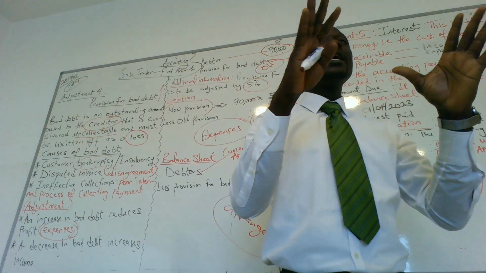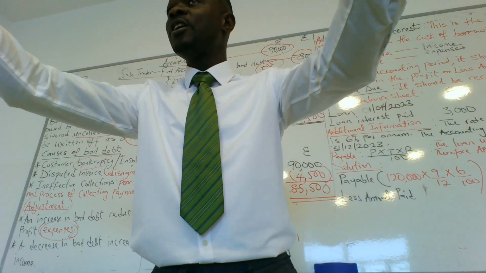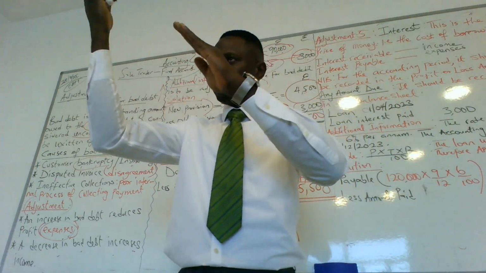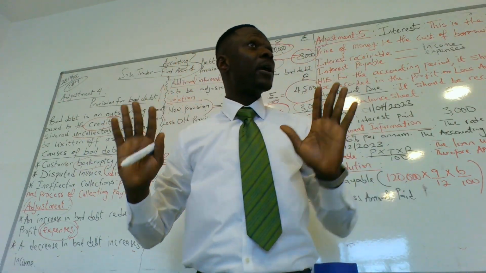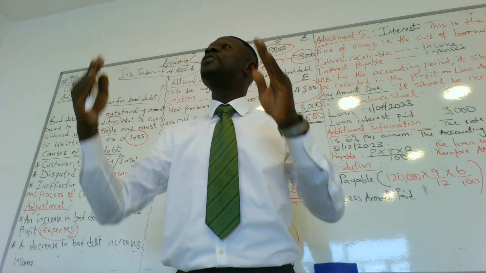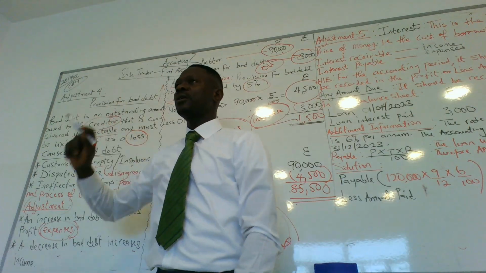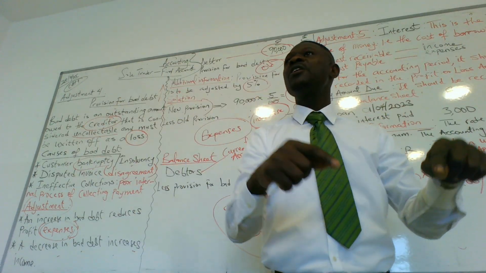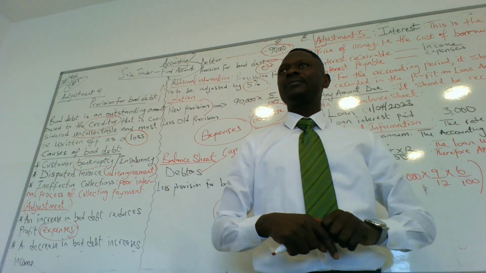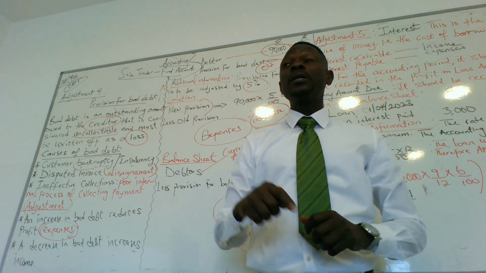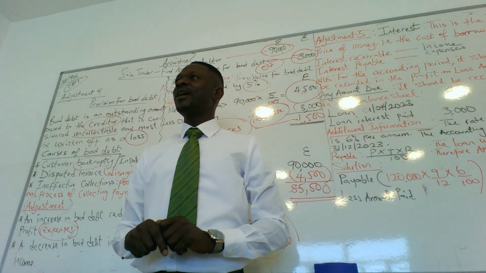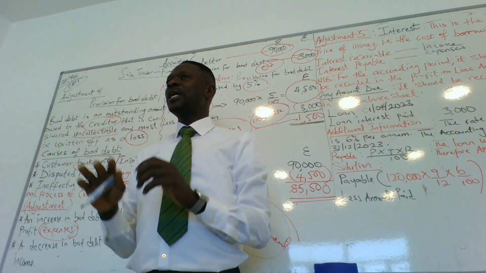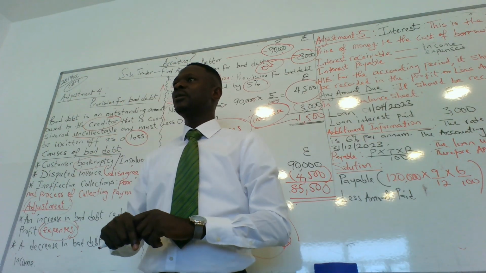The point is this: in as much as you are selling to someone, you should be expecting two scenarios. Either the person pays back or doesn't pay back. If he doesn't pay back, you have made a provision for it, because you have to close your account for that year. You don't wait. You take certain money from your account, you put it out. And if the person pays back, you take your money back, it becomes an income.